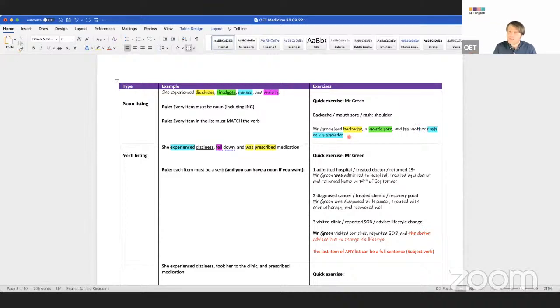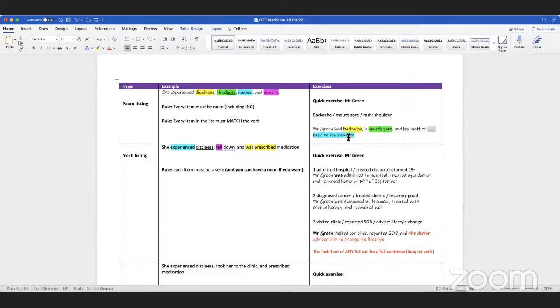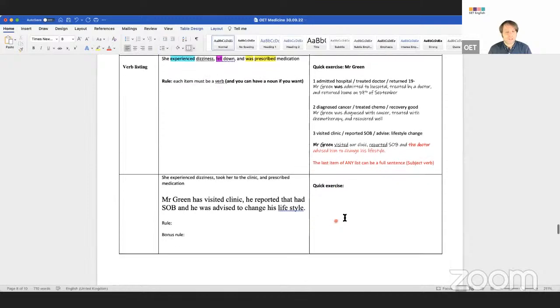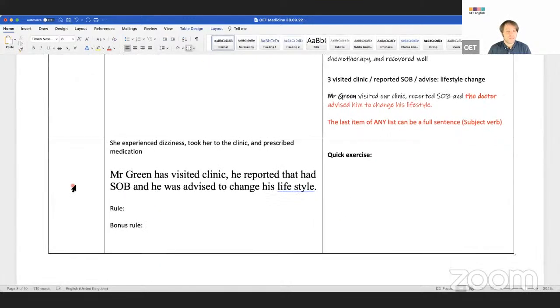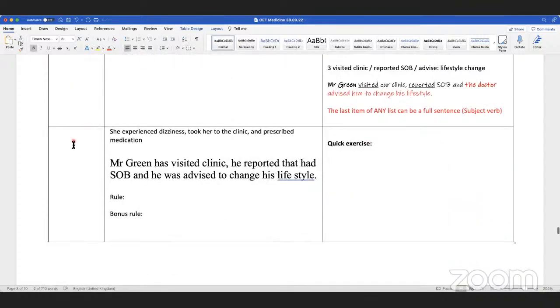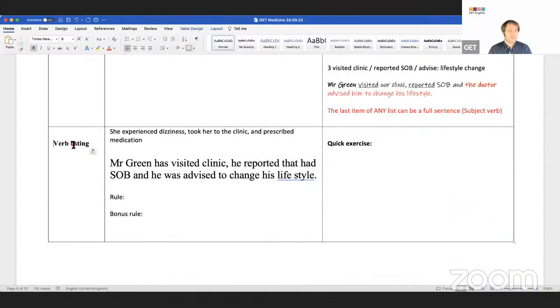But it's just the listing is like this. I can say his mother. What's the verb, guys? Told, said that, reported, had. Oh yeah, okay. Told him. He had a rash. Right. So it's so cool the fact that you can put in the subject. So this is the final type of listing. The final type is... what did I call it? Call it sentence listing or clause listing. Clause, yeah. Call it clause.